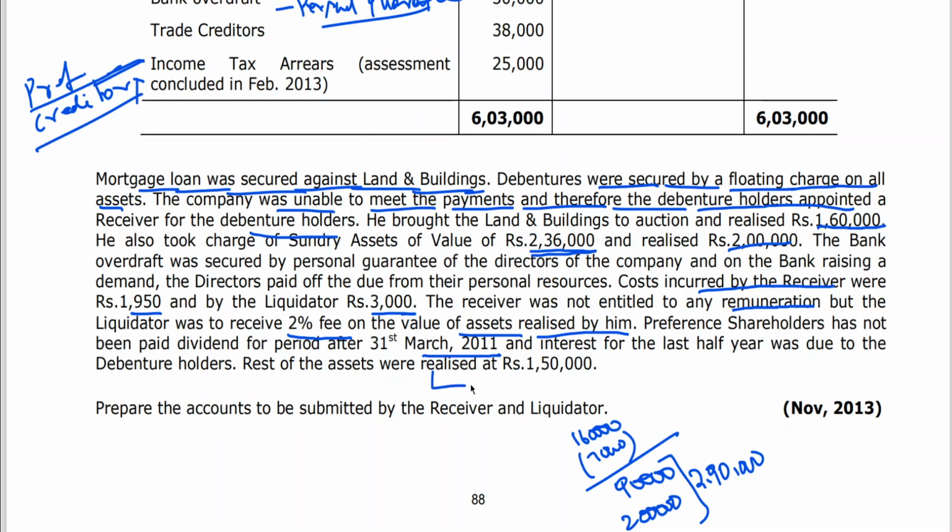Who has realized the rest of the assets? The liquidator, because he said only the receiver has realized two assets: one is land and building and the other is sundry assets. The balance of sundry assets was realized by the liquidator for 1,50,000. This will be taken to liquidator remuneration. On this 1,50,000, 2% remuneration is charged by the liquidator. Clear to all of you?